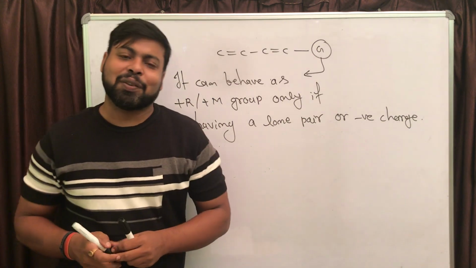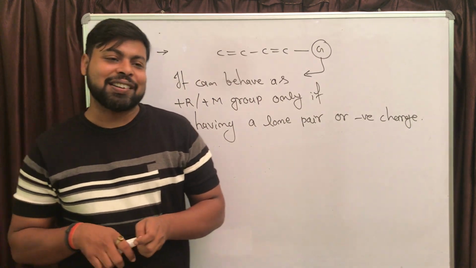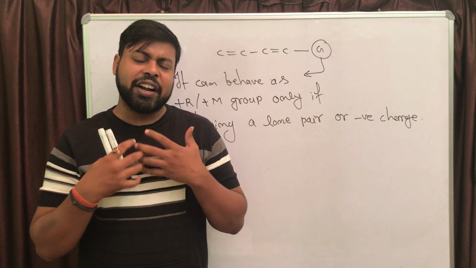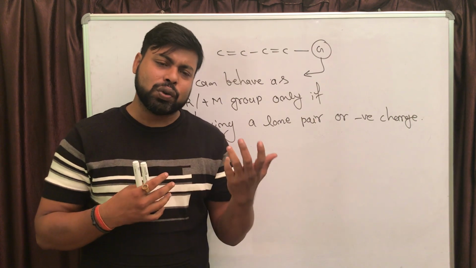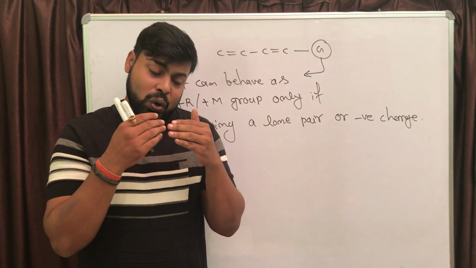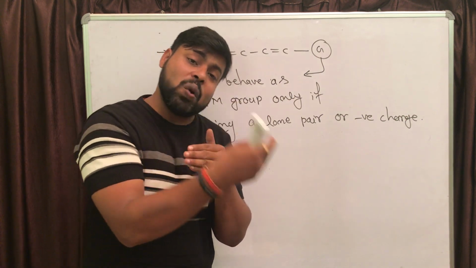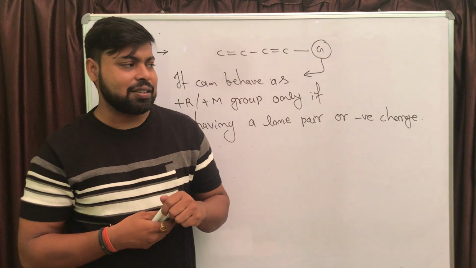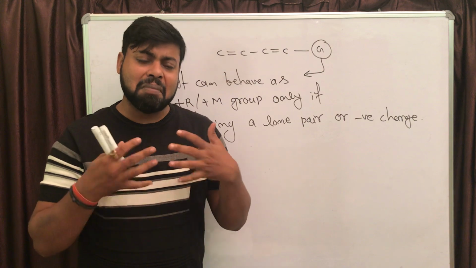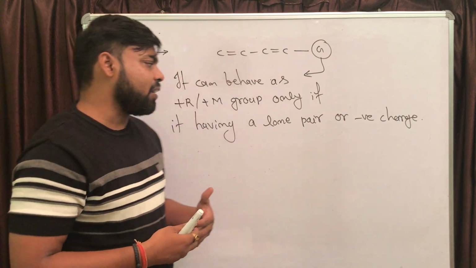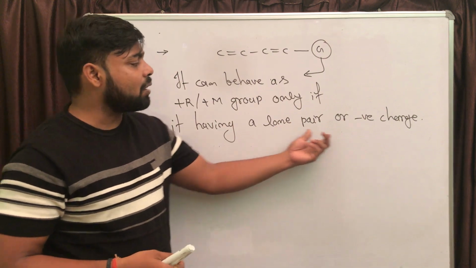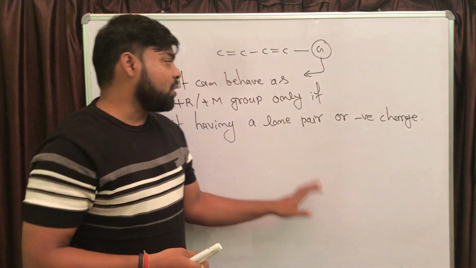See, what was the definition of plus R or plus M group? The atom or group of atoms which is donating its electron pair to the conjugated system. The definition itself includes donating its electron pair to the conjugated system. So definitely for the donation, the atom or group of atoms must have an electron pair, and the electron pair can be represented either in the form of a lone pair or a negative charge, right? So this is the key point.